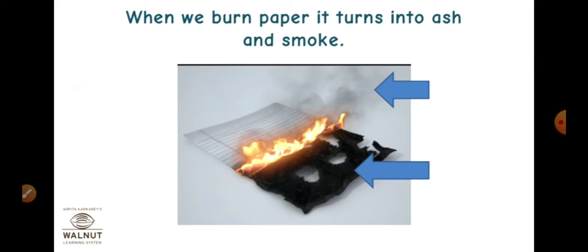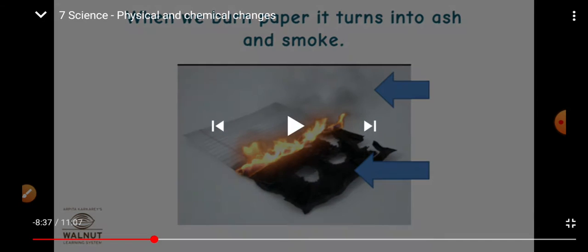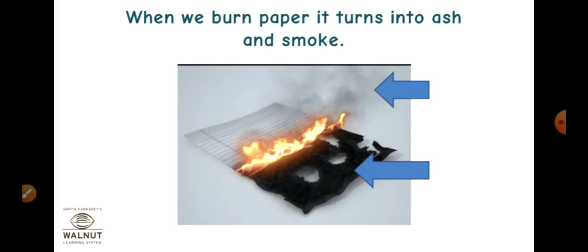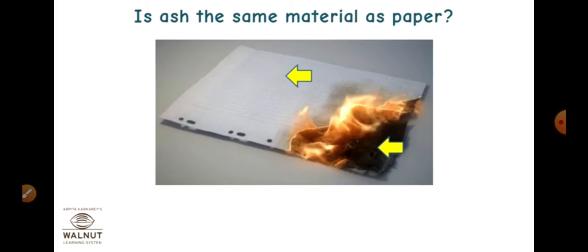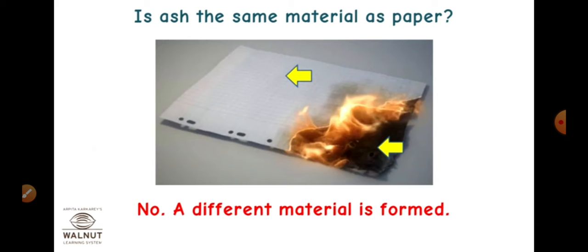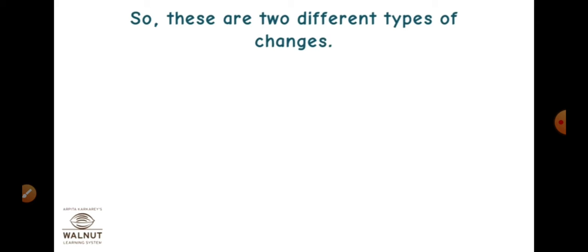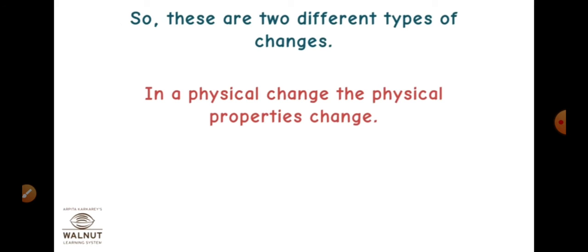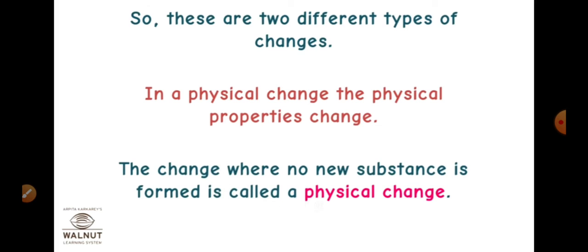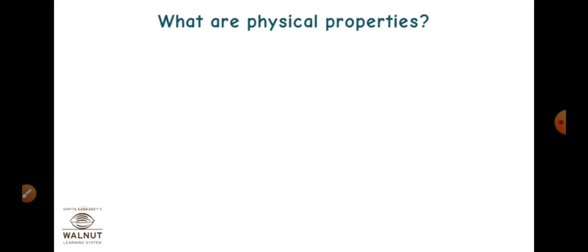Now see here, when we burn a paper, it turns into ash and smoke. Yes, so here what is happening? Is the ash the same material as the paper? No, a different material is formed. Ash is a different material. So these are the two different types of changes. In a physical change, the physical properties change. The change where no new substance is formed is called a physical change.